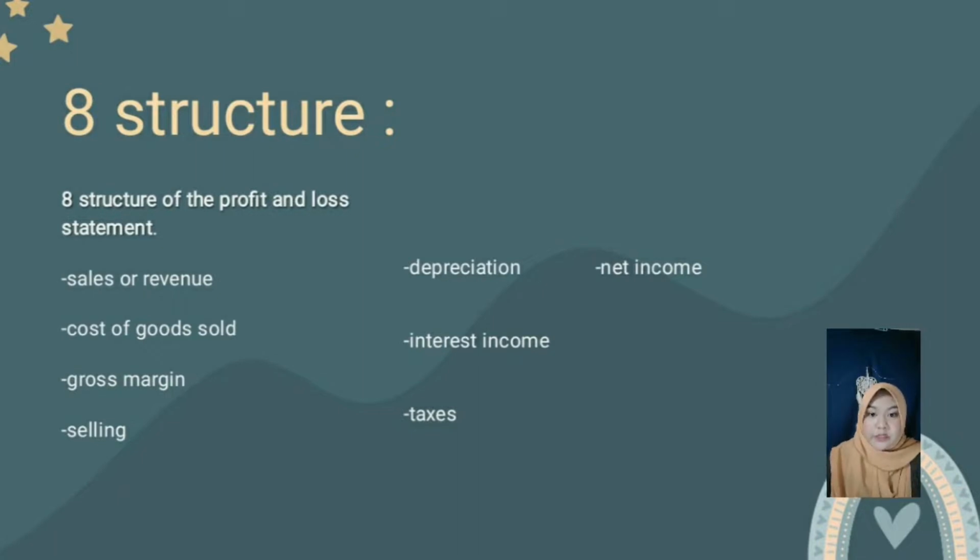Next structure is depreciation. Depreciation is the decrease or reduction in the value of a physical asset over time with its use and wear and tear. Next is taxes. This figure includes the current as well as deferred tax liability of a company. The last structure is net income. Net income is the final figure to arrive at the net income of the company.